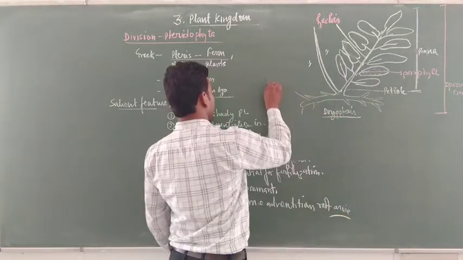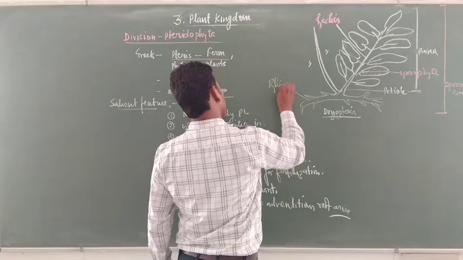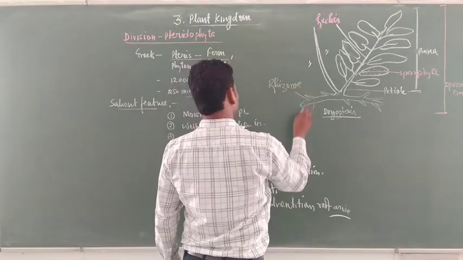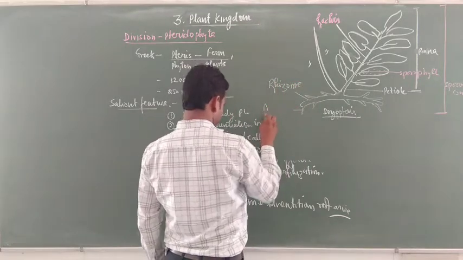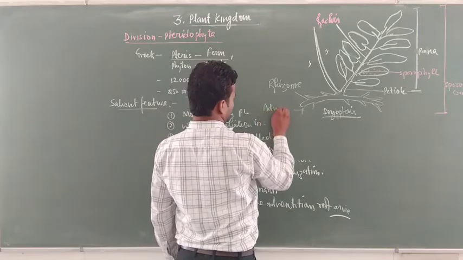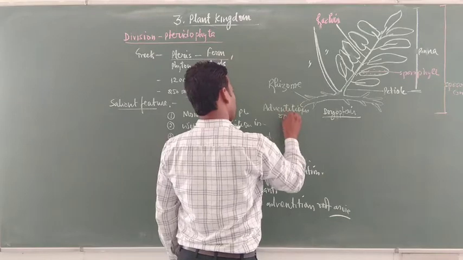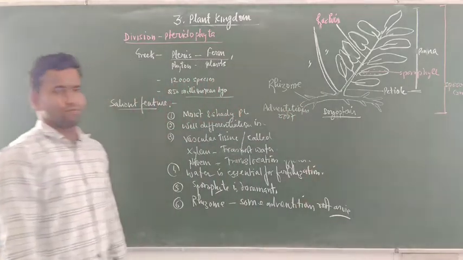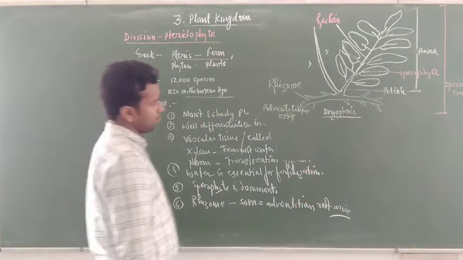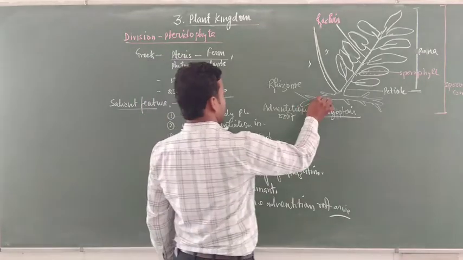This is called the rhizome, and this is the adventitious root that arises from the rhizome.